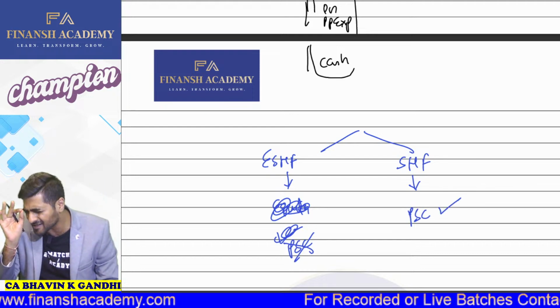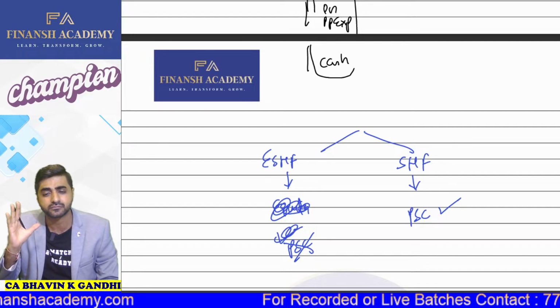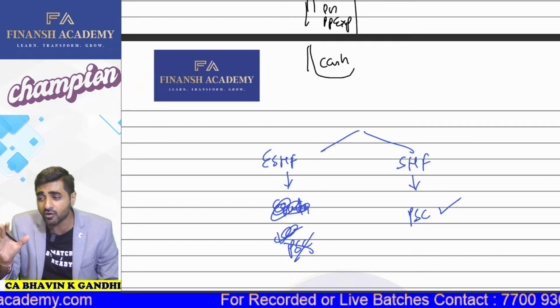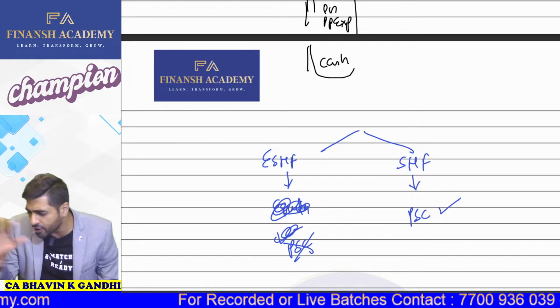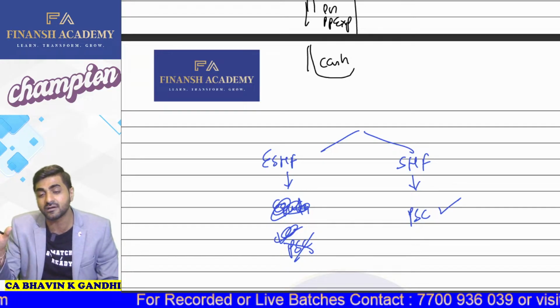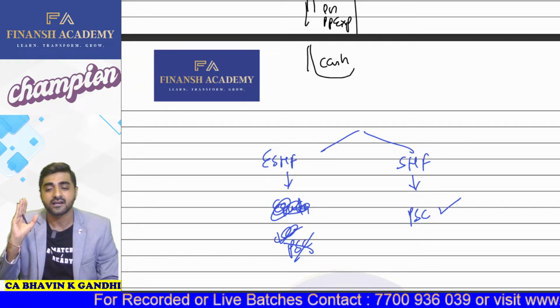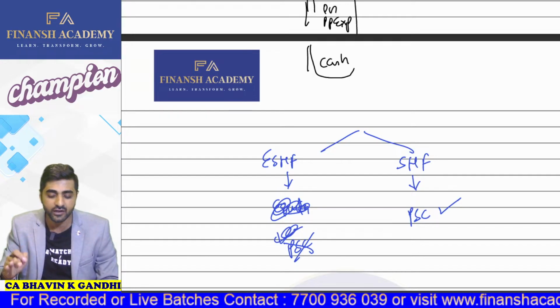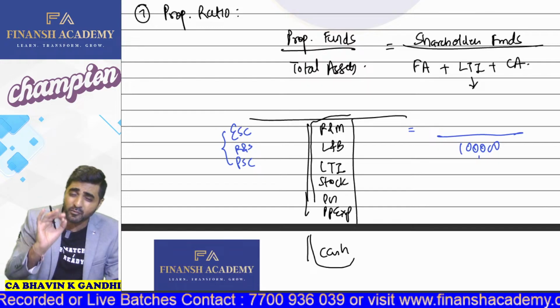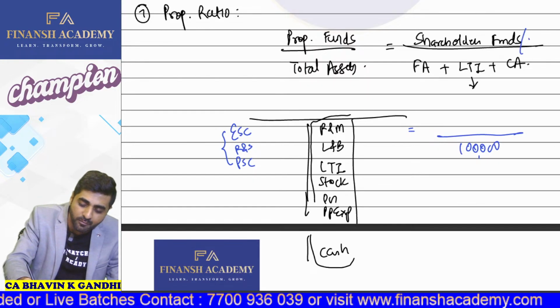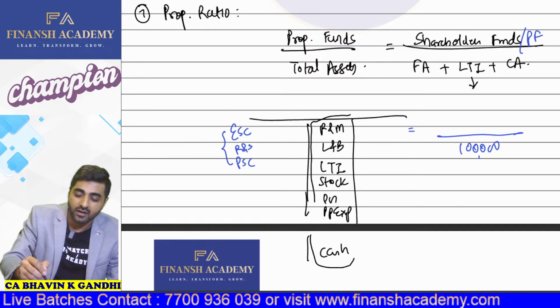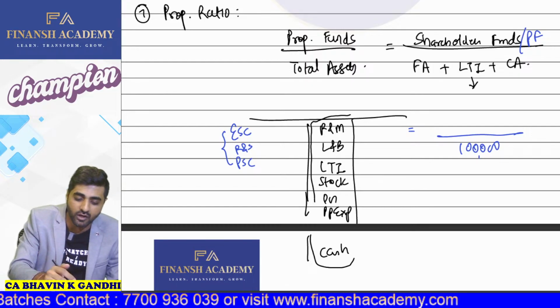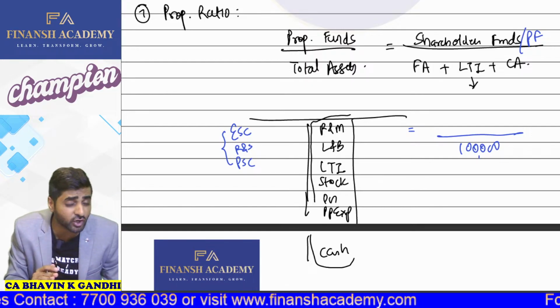Always understand it like this: in equity shareholder funds, there is not going to be any preference share capital. In shareholder funds, definitely there is going to be some preference share capital. So whenever I'm talking about shareholder funds or proprietors funds, will it include preference share capital also? Come on, yes or no?